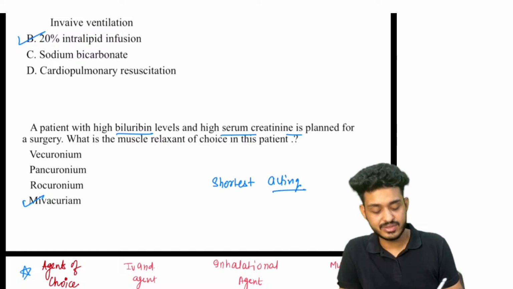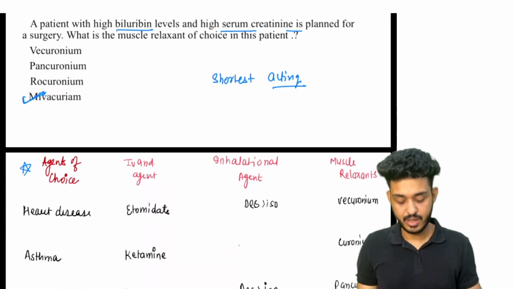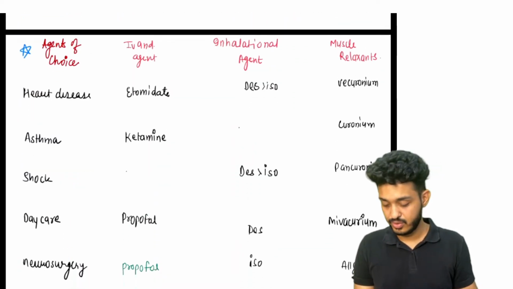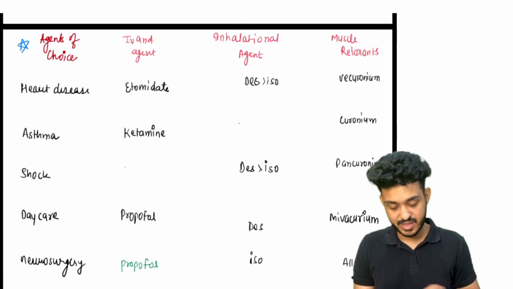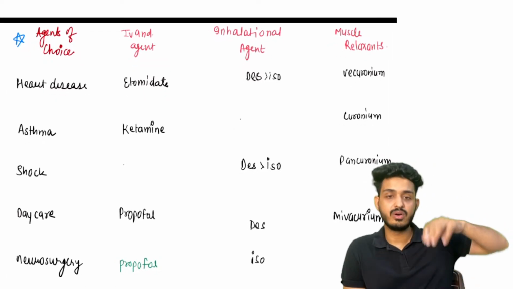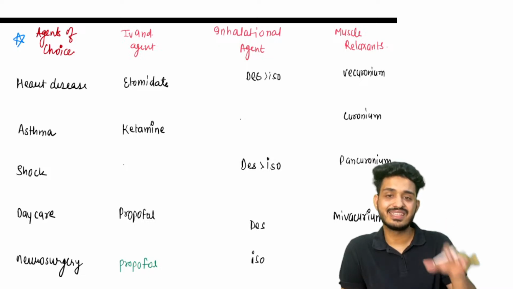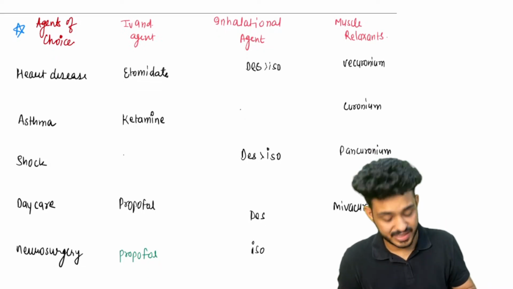Shortest one is your mevacurium. Okay, mevacurium. Now what I have done, you guys have to be more interactive with me. Please try to answer fast. I have incorporated all the important questions that have been asked in a single slide, so we will be discussing them.